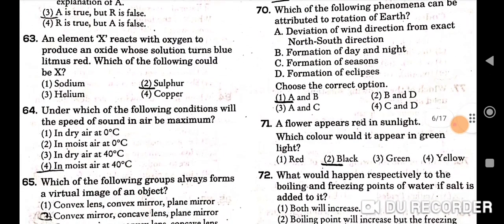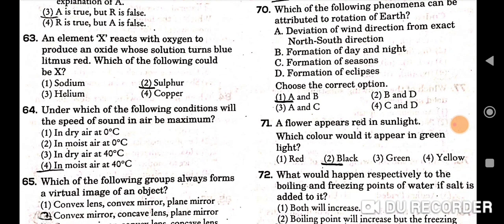Next is, an element X reacts with oxygen to produce an oxide whose solution turns blue litmus red. Which of the following could be X? So correct option is second, that is sulfur.